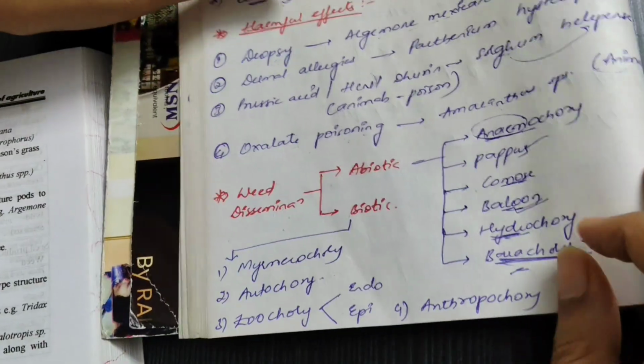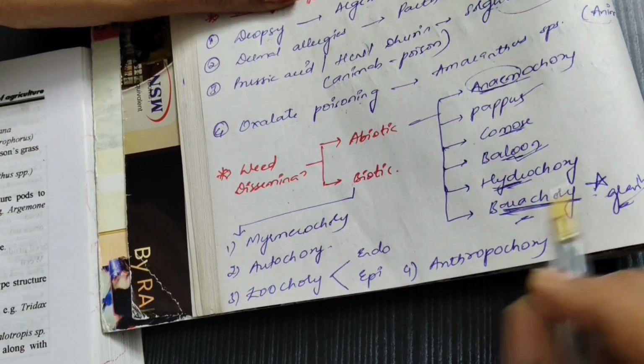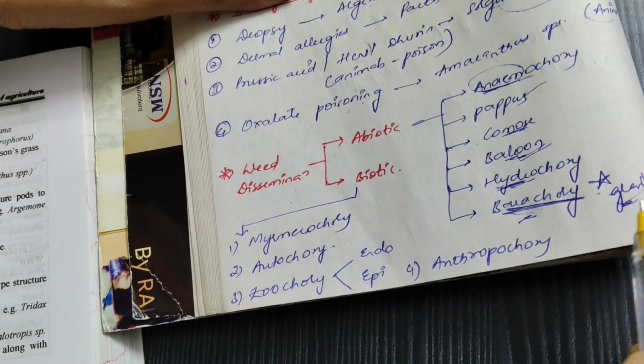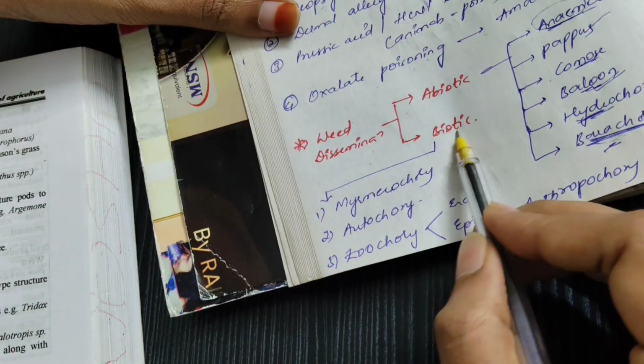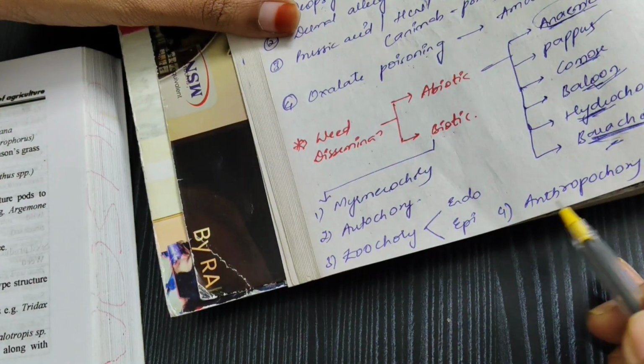Okay, just remember that barochory is due to gravity. Hydro means water. So barochory is due to gravity. If you see biotic factors, there are myrmecory, autochory, zoochory, anthropochory.